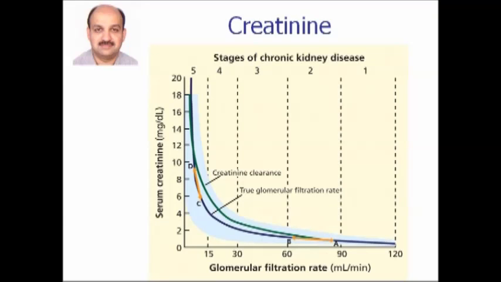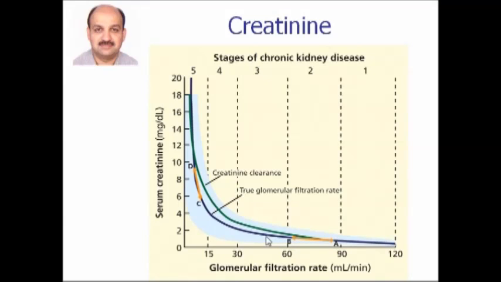In this picture, you can see the serum creatinine on this axis and the glomerular filtration rate, which is a measure of the filtration capability of the kidney, on the x-axis. What is important to note is that in a normal individual, the glomerular filtration rate, or the rate at which the kidney filters the blood, is around 120 ml per minute. It is only when it drops to less than 60 ml per minute that the creatinine slowly starts rising.